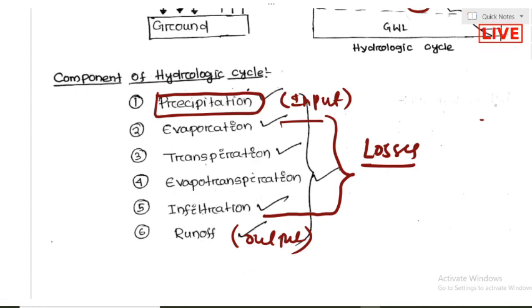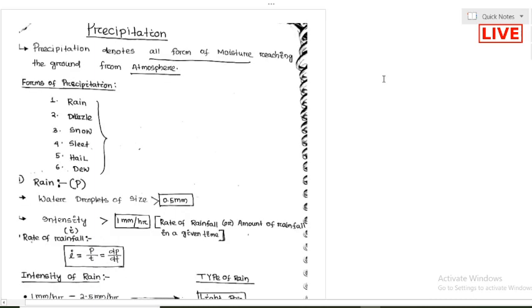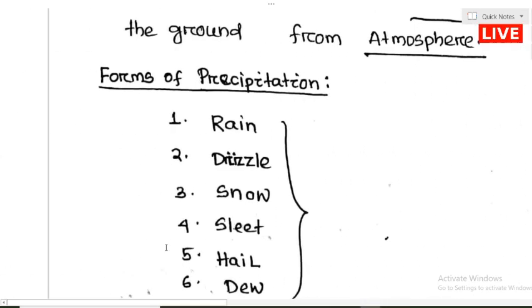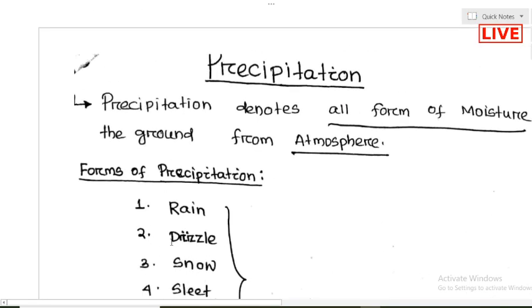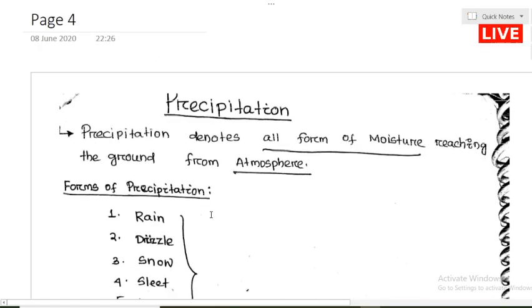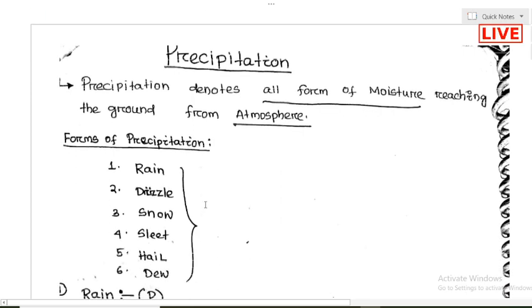So today we'll talk about the precipitation part in detail. Many students think precipitation is actually rainfall. No, precipitation denotes all the forms of moisture reaching the ground from the atmosphere.